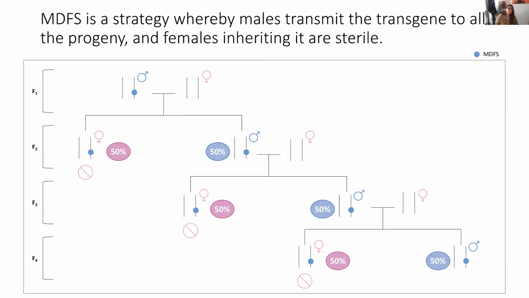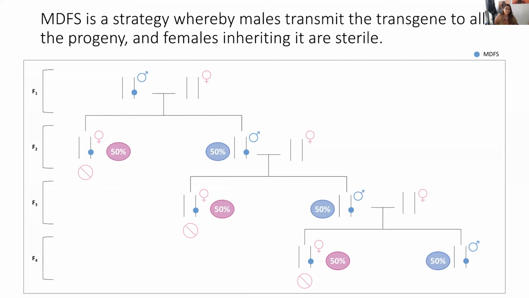So the male-drive female sterile strategy is what I've been working on as part of my PhD, and it consists of a transgene that is depicted here in blue, carried by males, that when present in heterozygosity is transmitted to 100% of the progeny rather than the Mendelian 50%. So we say that it drives in the progeny. At the same time, females inheriting this transgene are completely sterile. And so it's a male-drive, female sterile approach. And males are fertile, and they can continue transmitting this allele to future generations. And eventually we reach population suppression because of the reduction in fertile females.